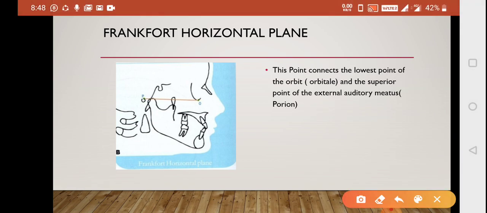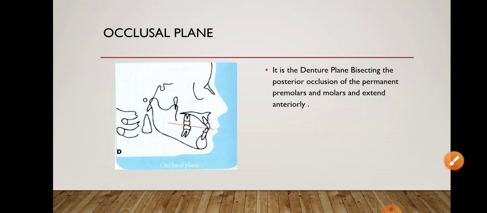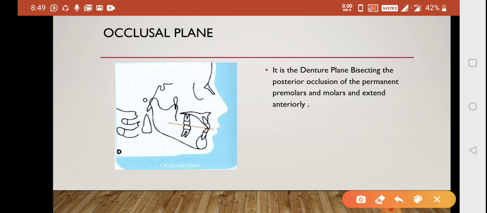Next is your Frankfurt horizontal plane, and it moves from porion to the orbitale. So the question can be asked, what is Frankfurt horizontal plane? And in the options between sella, nasion, Bolton, gnathion, you'll have to find out the option. It's between porion and orbitale, and that will be the answer that is usually asked. Next is your occlusal plane. It is basically a denture plane bisecting the posterior occlusion of the premolars and extended anteriorly. So this is known as your occlusal plane, and not many questions on this part.